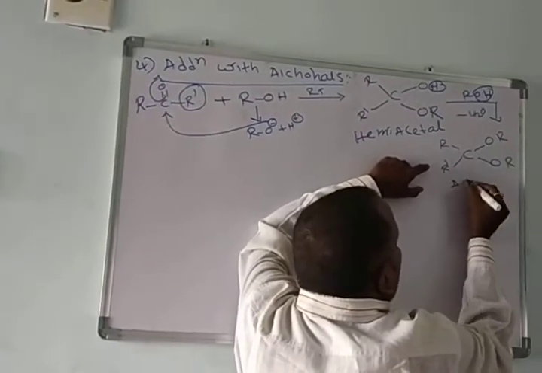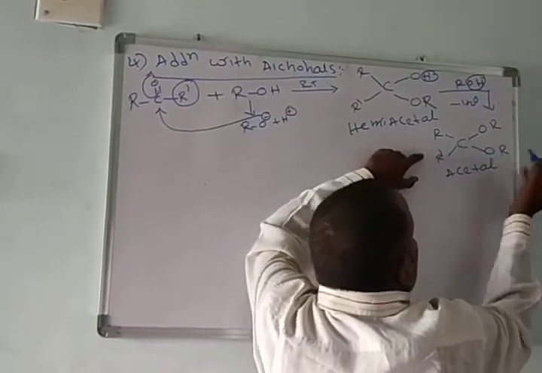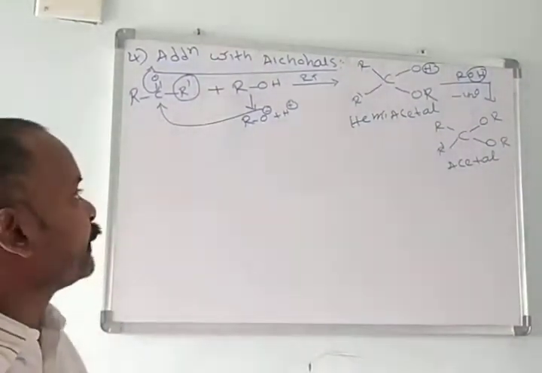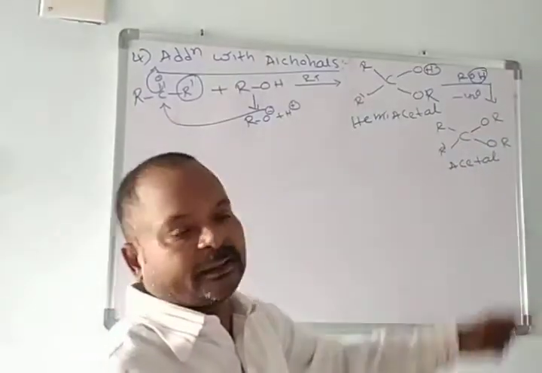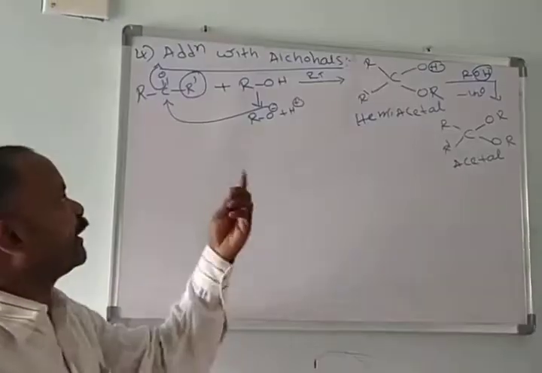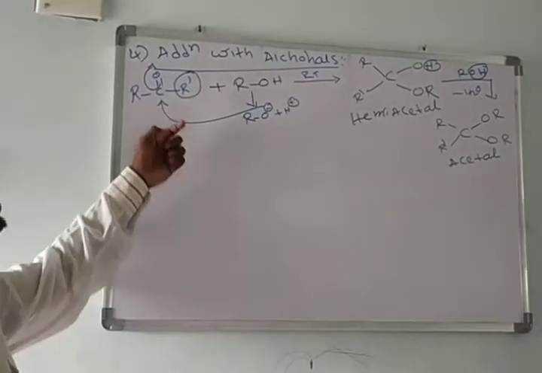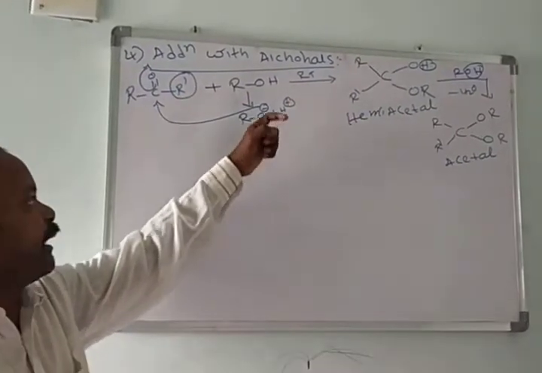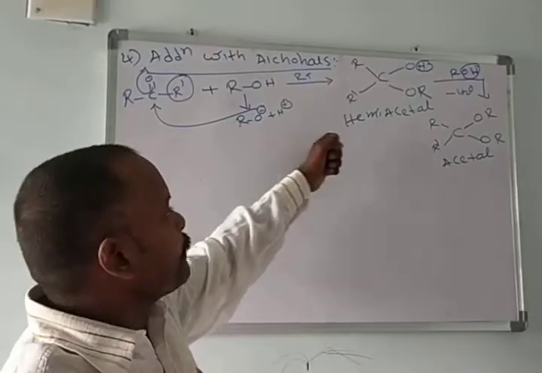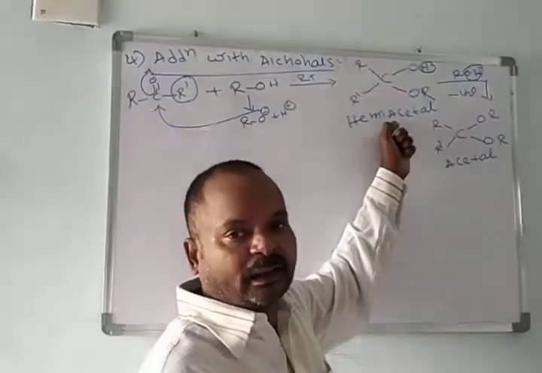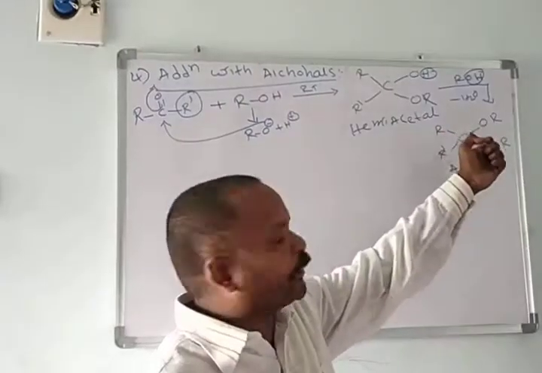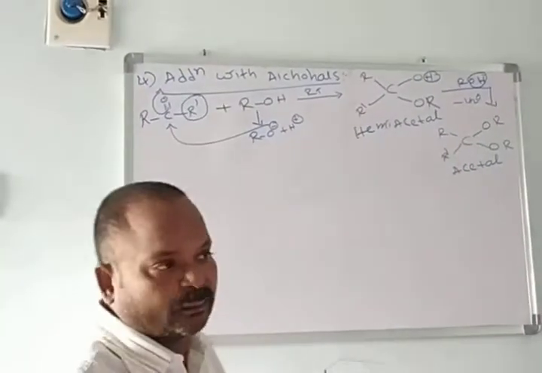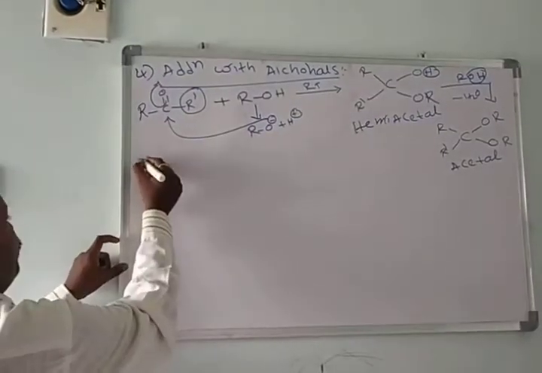Okay, this we call an acetal. Finally we get the acetal. This is the addition with alcohol. When an aldehyde or ketone undergoes addition with alcohol, first it forms a hemiacetal, and finally it reacts with one more alcohol molecule to form the acetal. Okay, here we have one simple example.